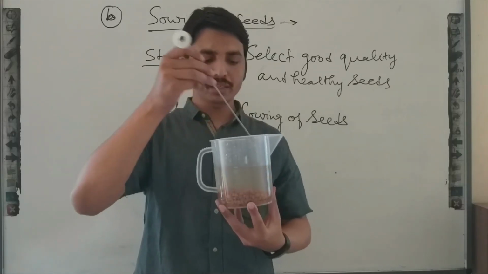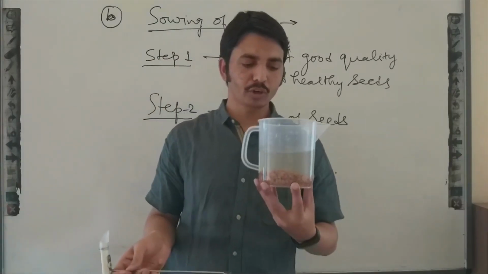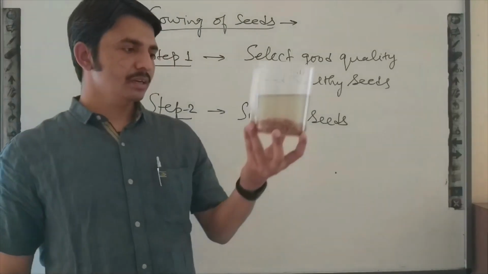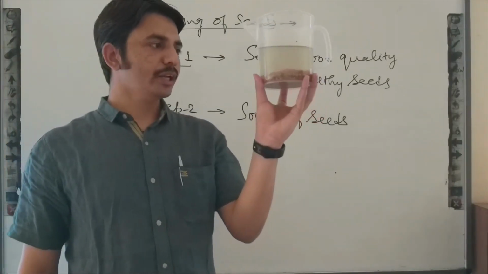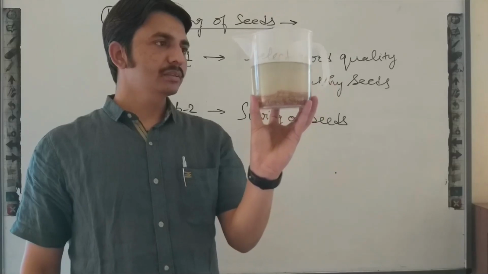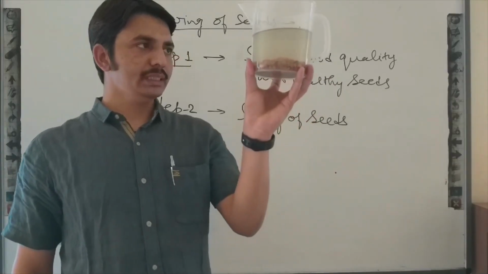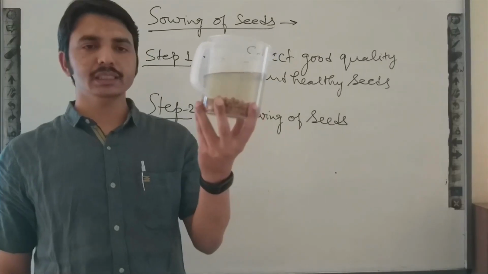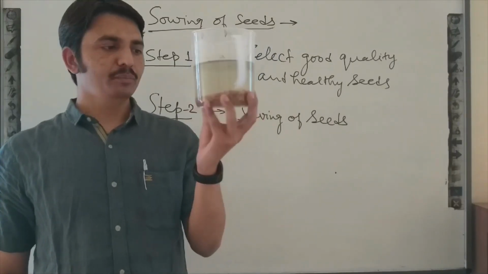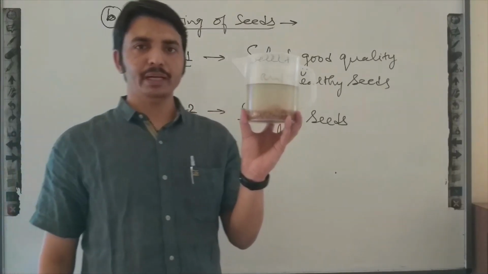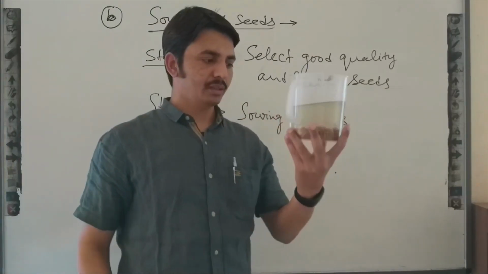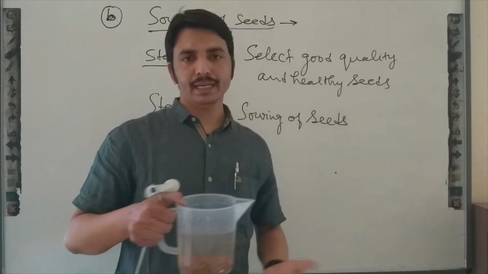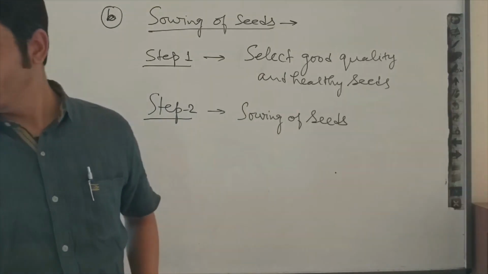Damaged seeds would not settle, they would float on the water surface. You can see all seeds are settled down at the bottom and no seed is floating on the surface of water. That means all seeds are good quality, so these black gram are perfect for sowing. I will select these black gram to sow in the field.